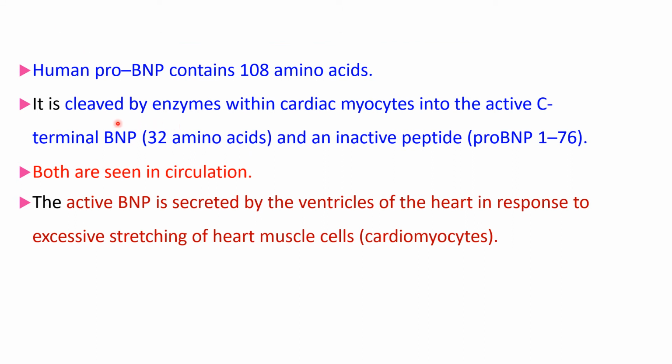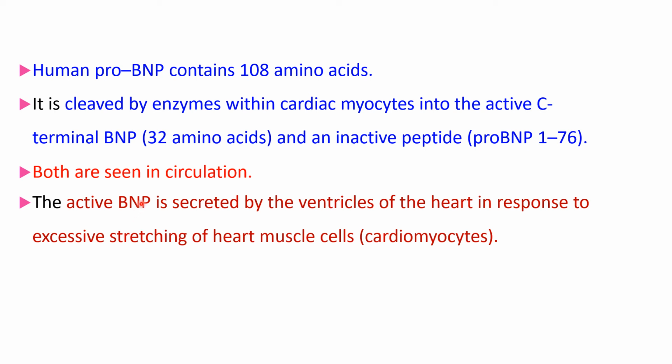So BNP is formed from proBNP. Human proBNP contains 108 amino acids and it is cleaved by enzymes within the cardiac myocytes into active C-terminal BNP and an inactive peptide. So both are in circulation. Active BNP is secreted by the ventricles of the heart in response to excessive stretching of the heart muscle cells.